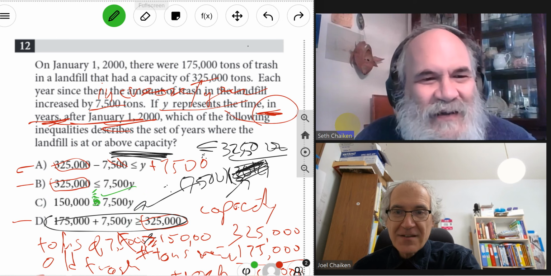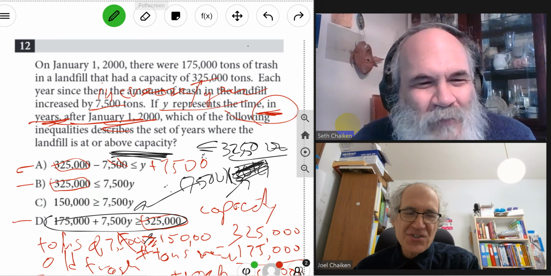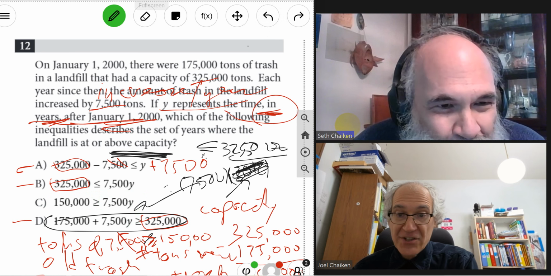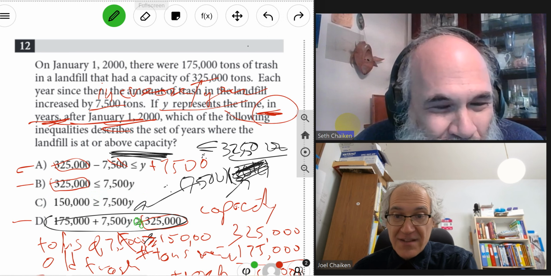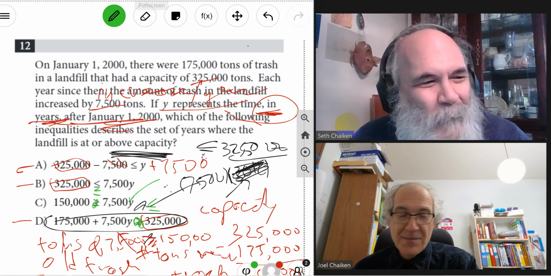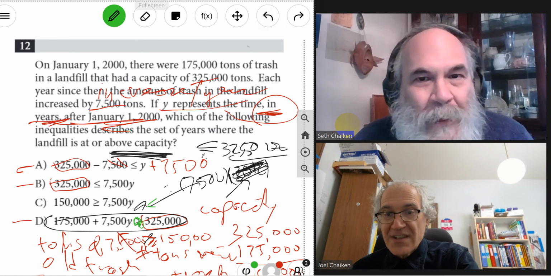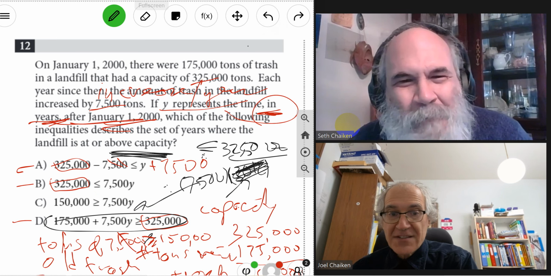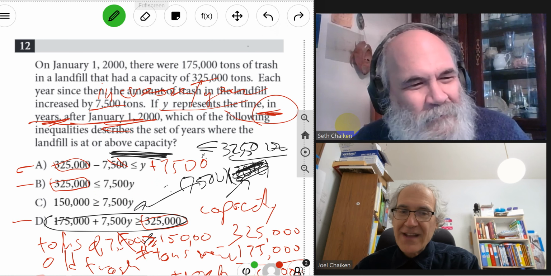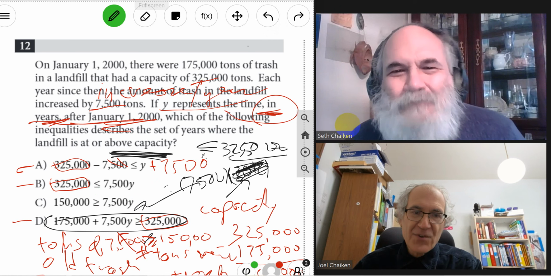I hate to say it, but this is a fairly straightforward problem, and it would have been a lot more challenging if they made this one go this way and that one go this way, because then this would have been the right answer. It would have been hard to see. So it's nice to get into the brains of the people who write the test, and we encourage you to do that. Try to think about why they asked this question and how they could have asked it another way, and this gets you some different views.